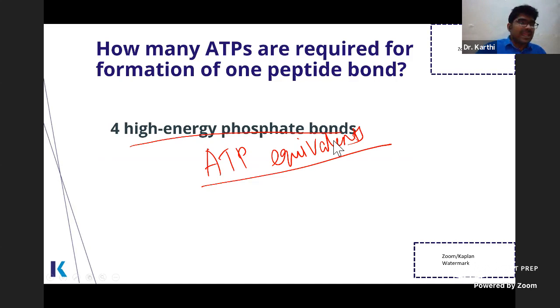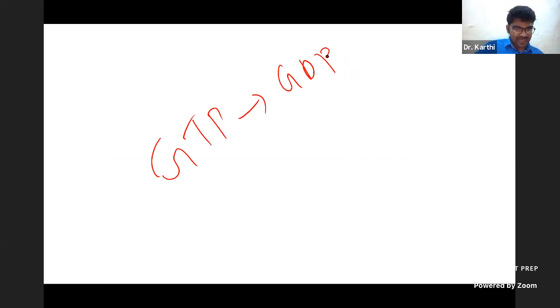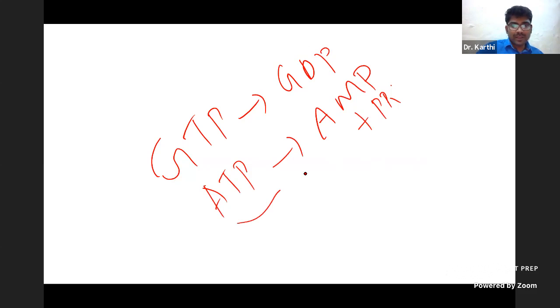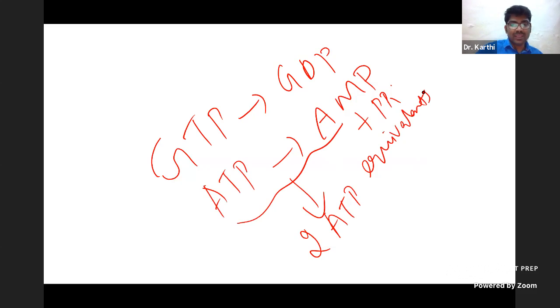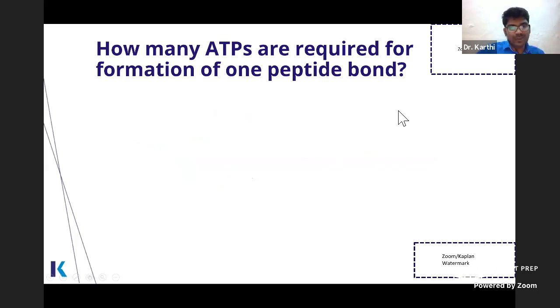So ATP equivalent, that means GTP is an ATP equivalent. Hydrolysis of GTP to GDP is 1 ATP equivalent. Okay. Hydrolysis of ATP to AMP plus PPi, that is inorganic phosphate, is actually 2 ATP equivalents. Remember this. When ATP is converted into AMP, we call it 2 ATP equivalents. Okay, the 1 ATP equivalent is nothing but one high energy phosphate bond.